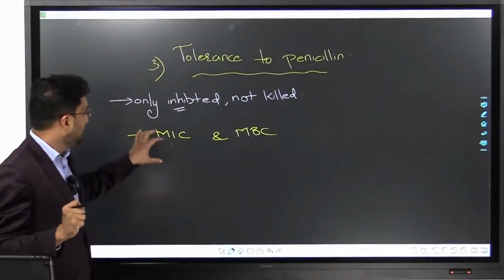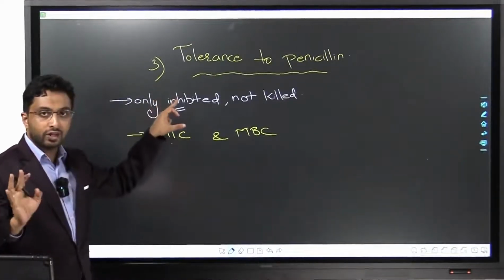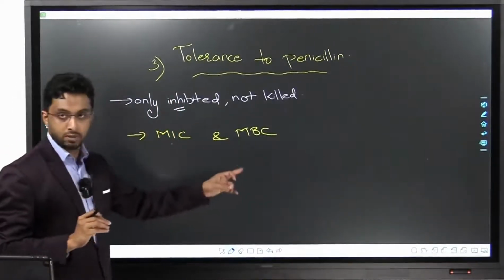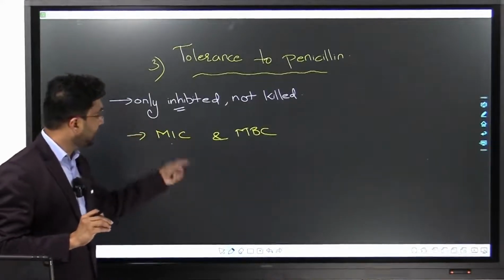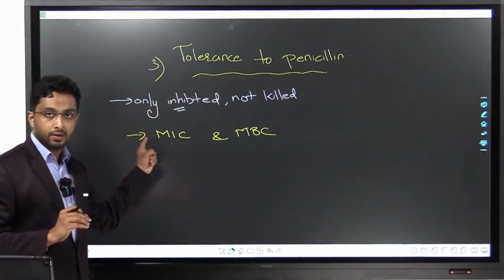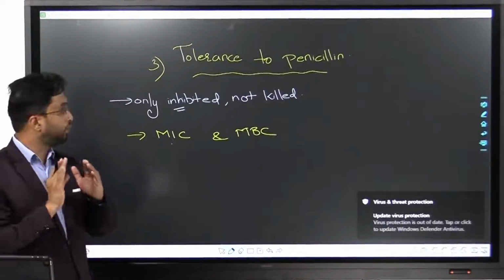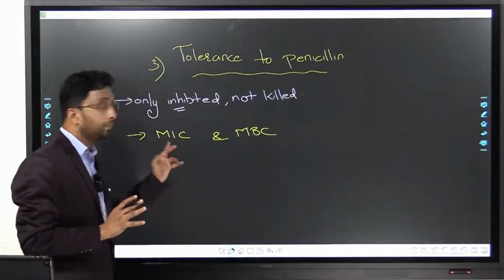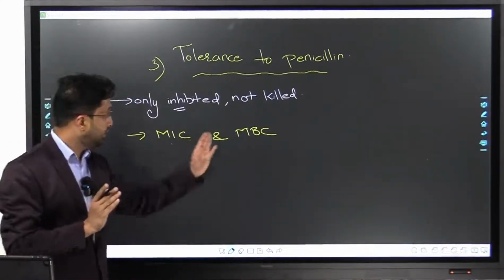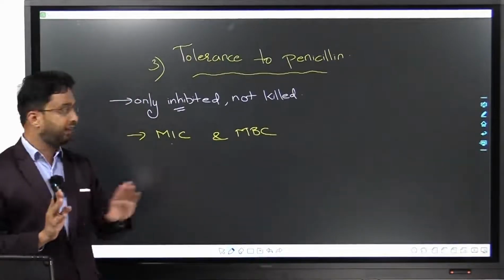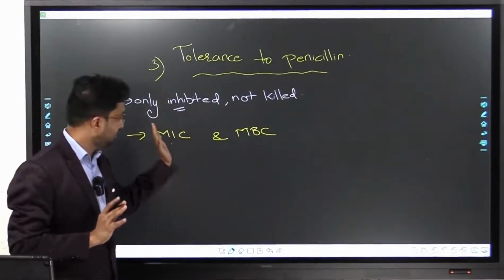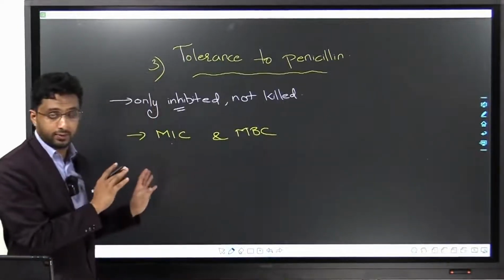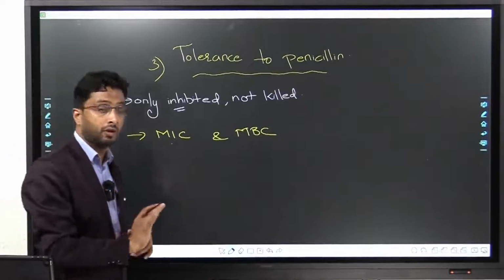As a result, the amount required to kill the bacteria is not reached, however much you give. Even if you give a huge amount of antibiotic, the bactericidal concentration is not reached. Still it is in an inhibitory range because there's a huge gap between these two. As of now just know it. We'll go into detail of MIC and MBC in pharmacology.